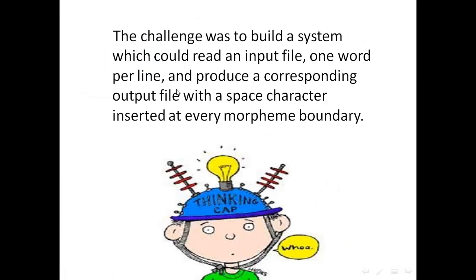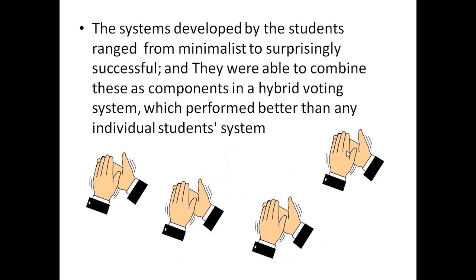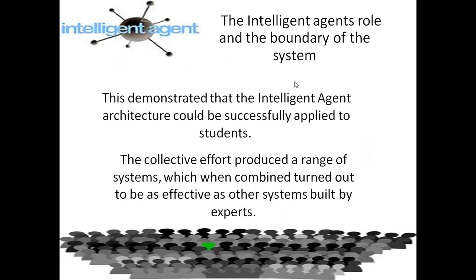The challenge was to build a system which could read an input file, 1 word per line, and produce a corresponding output file with a space character inserted on every morpheme boundary. The systems developed by the students ranged from minimalist to surprising success, and they were able to combine these as components in a hybrid voting system which performed better than any individual student system.